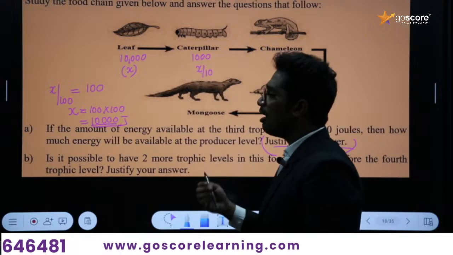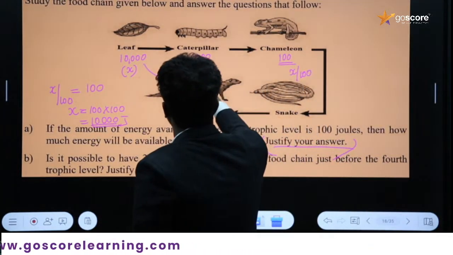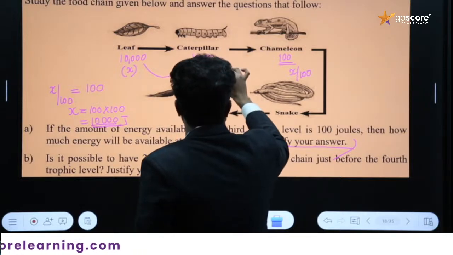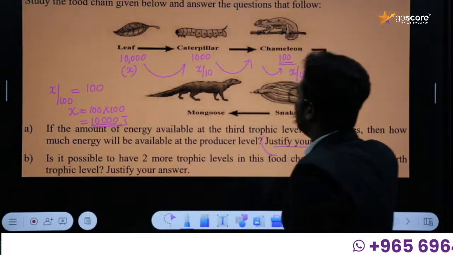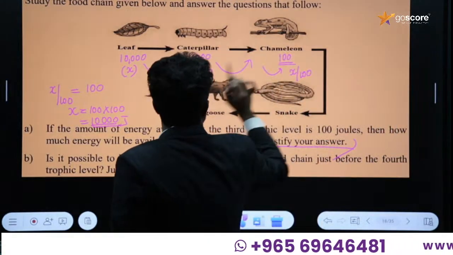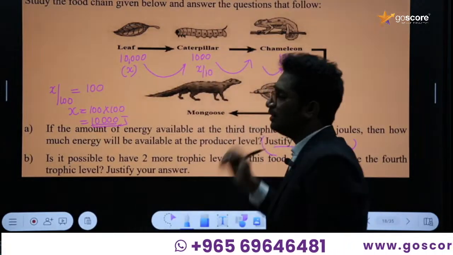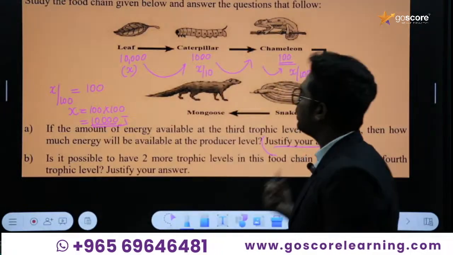Because according to the 10% law of energy, there will be a gradual reduction of 10%. There will be a gradual reduction of energy, and only 10% of the energy will be available to the next succeeding trophic level itself. That means from the first trophic level, second trophic level, to a third trophic level, and to the final trophic level, there is a gradual reduction of energy. And that is an explanation that you need to put forward.